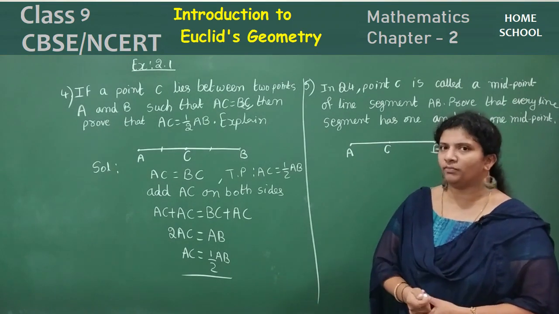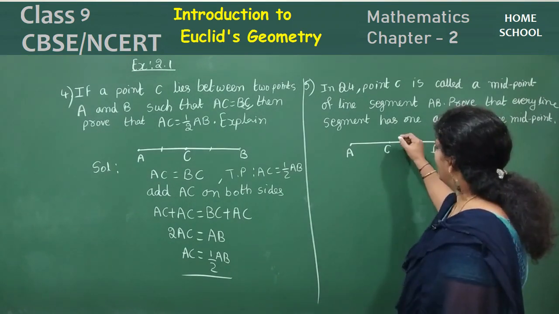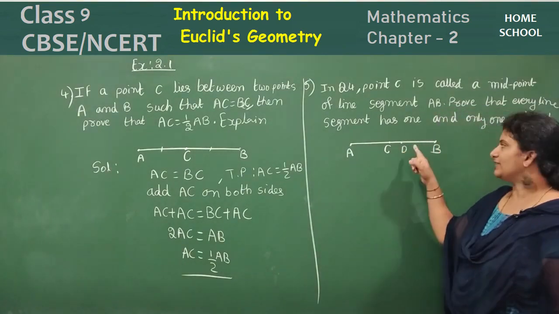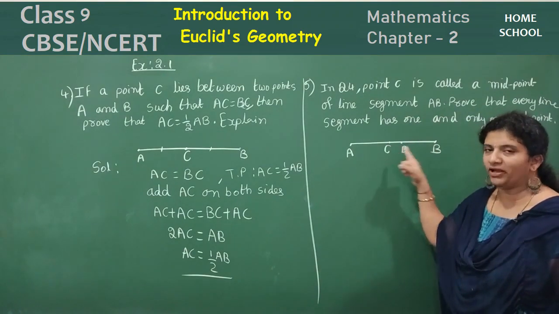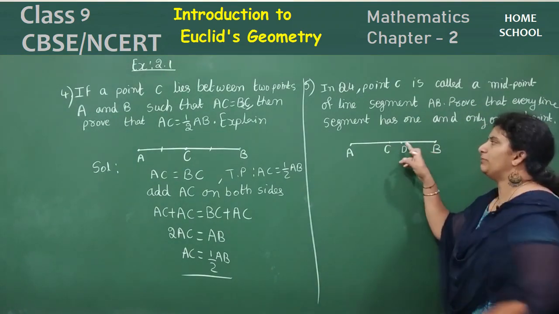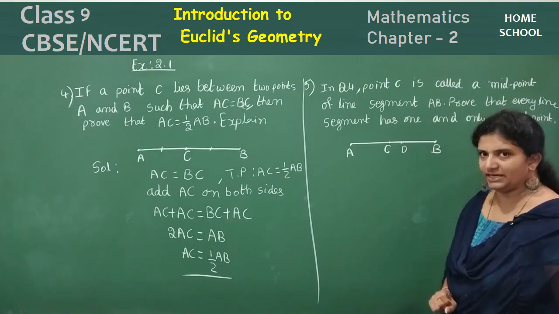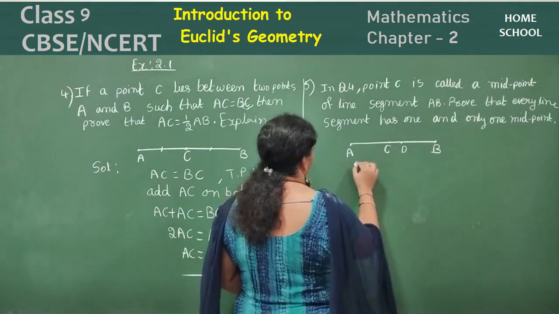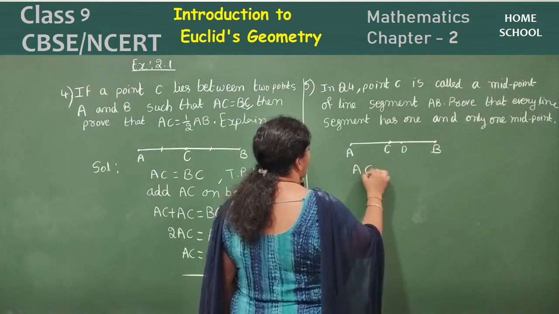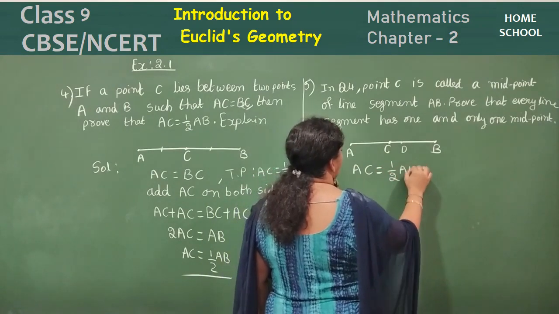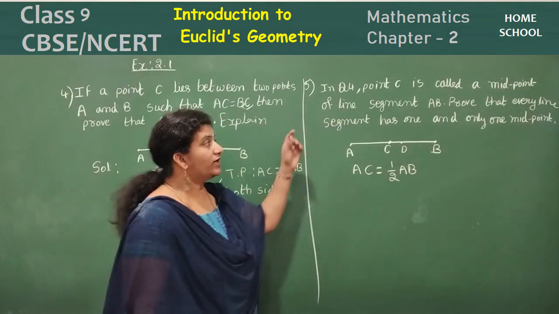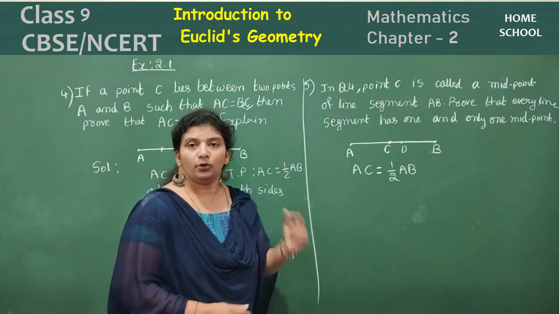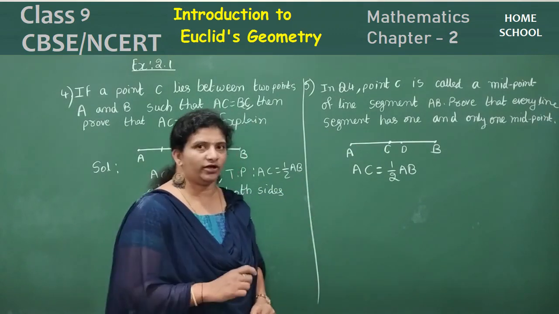So let's take one more midpoint, right? Where shall I take it? Let me take any other point here. Actually it is not here, it might be overlapping on C. So for the time being I have kept a dot on the line beside C. How do we prove this? Anyhow, we know if C is a midpoint, AC is equal to half of AB. What is your question? Prove that every line segment has one and only one midpoint. So I am going to consider another midpoint here.